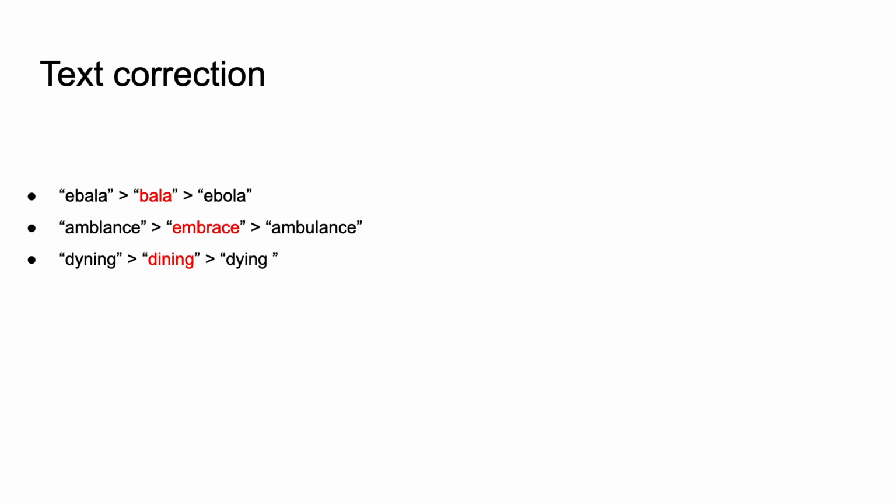From there, we looked at correcting text errors in the form of spelling errors. To do this, we used a package in Python called SymSpell, and this uses edit distance and frequency tables to select correct words when a spelling error is detected. The default performance is presented in red here. So we observed a misspelling of Ebola as Ibala, which was corrected to Bala. This is obviously not the behavior we'd like to see.